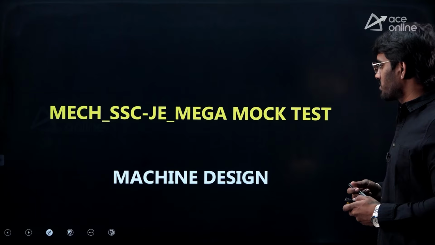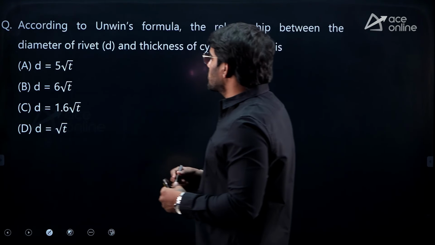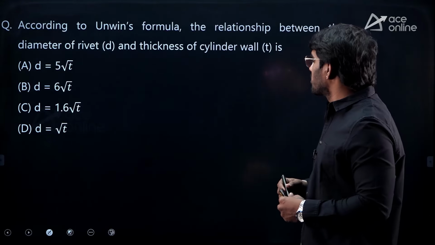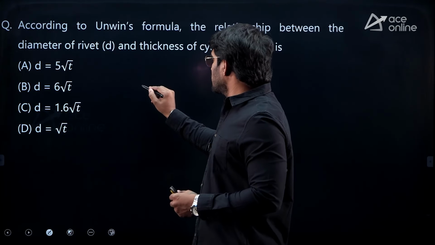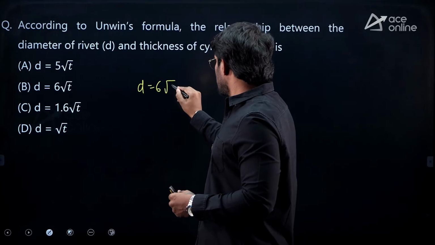Let's see questions from machine design. We have 3 questions here. The first one is from the rivets. Here he is asking us to identify the relation between the diameter of the rivet and the thickness of the plate. We know that according to Unwin, the relation is D is equal to 6 root T.